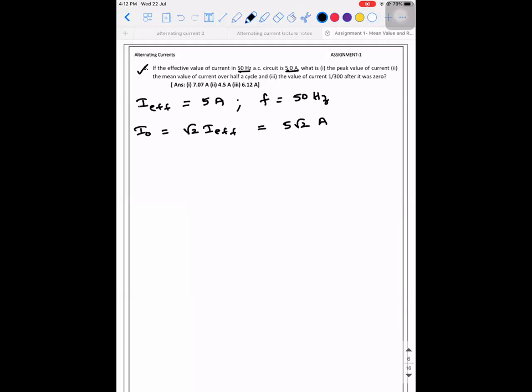Next, the mean value of the current over the half cycle. So I average is equal to 0.637 times I naught. What is the value of I naught? 5 root 2. So when you multiply this, you will get an answer. Those many amperes is the average value. The answer is given there. Sir, I naught is 5 root 2. Yeah, 5 root 2.